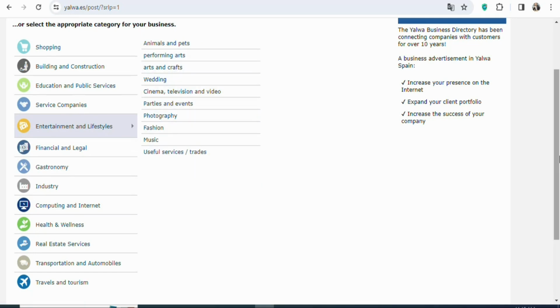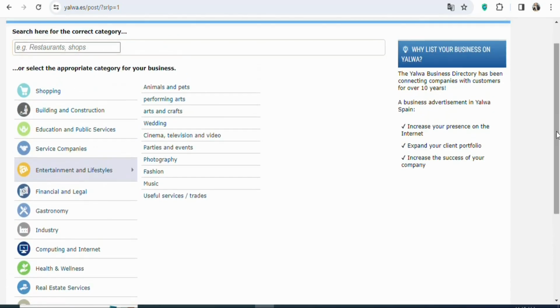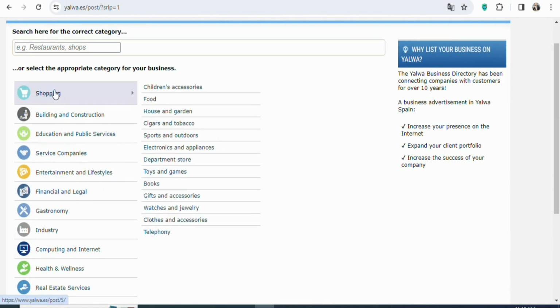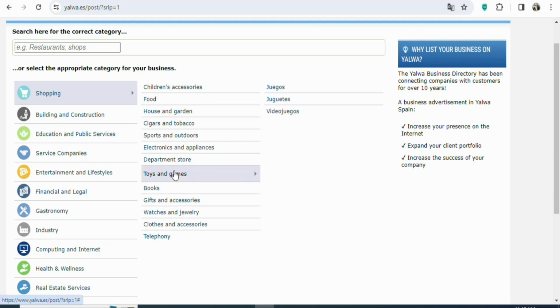So select the one that is related to the offer that you are promoting. In this case, the offer that you are promoting is a game. So click on shopping. Once you click on shopping, you can see subcategories under shopping. Select the right subcategory that is related to the product that you are promoting. In this case, it is a gaming offer. You can see toys and games. Click on it. Once you click on it, you can see they have games, toys, video games. In this case, it is a video game, so select video game. Once you select video game, click right here, continue.